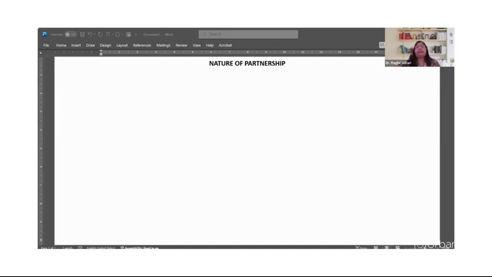Now, this partnership business can be defined from 2 points of view. One is the legal point of view. Why? Because the entire partnership business is governed by Indian Partnership Act of 1932. So from legal point of view, partnership business runs according to Section 4 of Indian Partnership Act of 1932, which defines partnership as a relation between persons who have agreed to share the profits of a business carried on by all or any of them acting for all the partners. So, going by this, we can have this definition here.